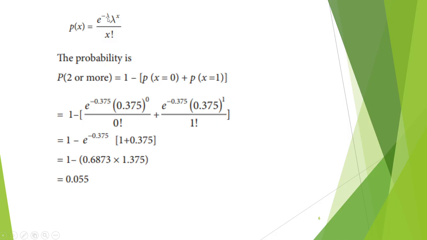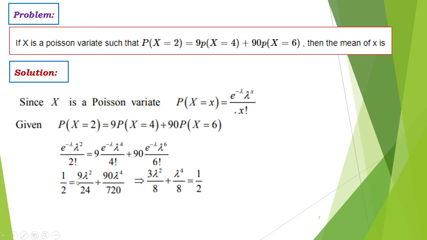Here the lambda value we know, right? We have to substitute here. Next, we have to find the probability of 2 or more. So what does that mean? It is 1 minus the probability of x equal to 0 plus the probability of x equal to 1. So we have to substitute x equal to 0 and x equal to 1 in the Poisson distribution formula. Finally, we get the answer as 0.055.